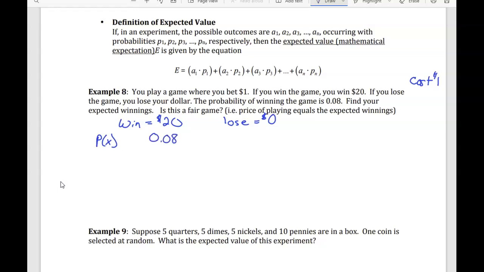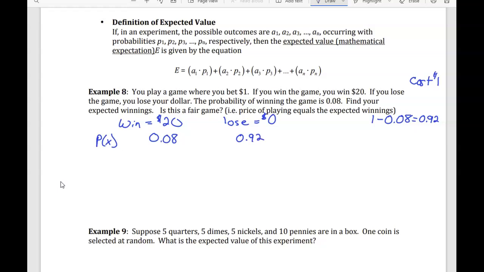So how can we find the probability of losing the game? Well, think about this game. There's only 2 outcomes. We either win or we lose. What do the probabilities all have to add up to be? The sum of the probabilities must add up to be 1. So 1 minus 0.08 is going to be 0.92. That's the probability of losing.